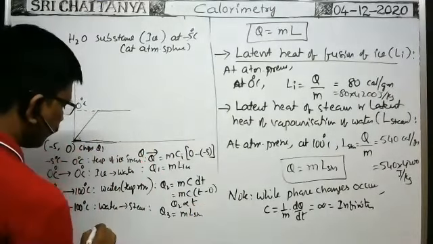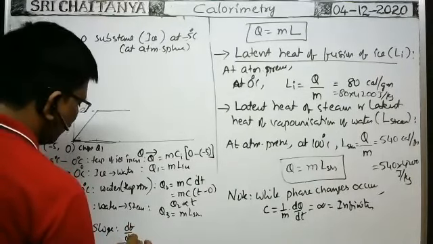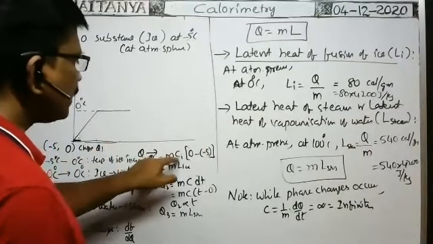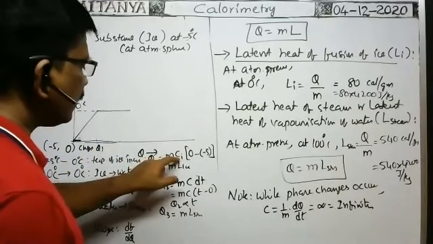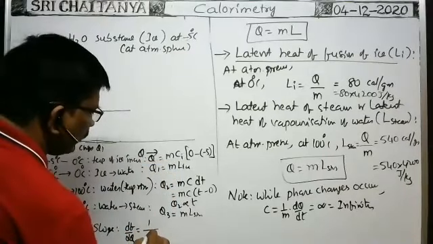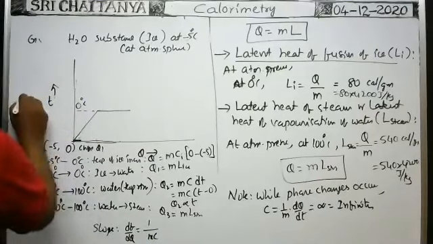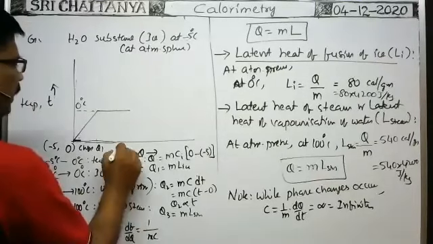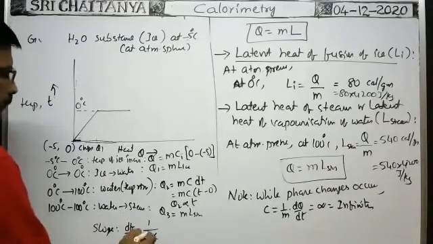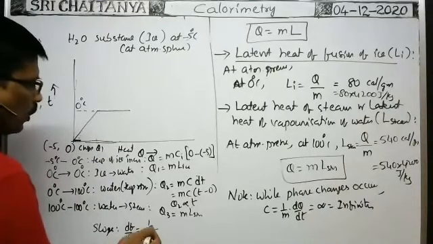What is the slope of this graph? The slope of the graph is equal to dT by dQ, and dT by dQ is equal to 1 by mc. M is constant, so it depends on 1 by c. C is less in case of ice, and in case of water, C is more. The general formula: the slope of this temperature versus heat energy supplied graph is dT by dQ, which is equal to 1 by mc. Whenever the mass is the same in all cases, when C is less, the slope will be more.